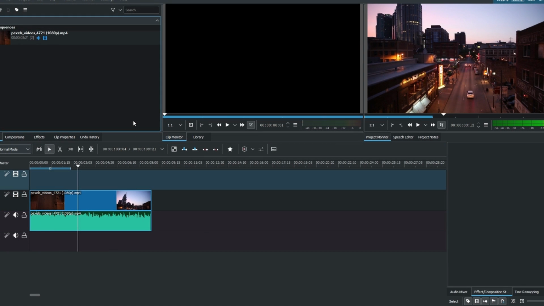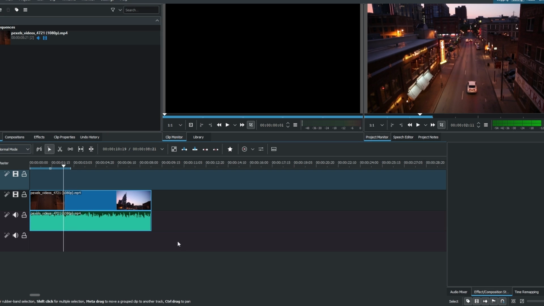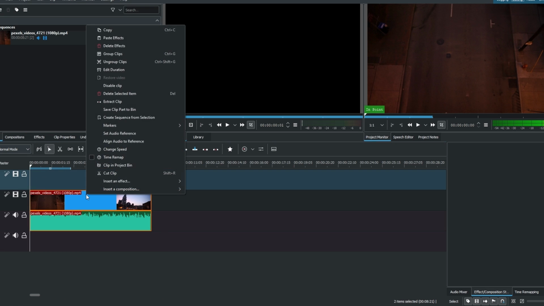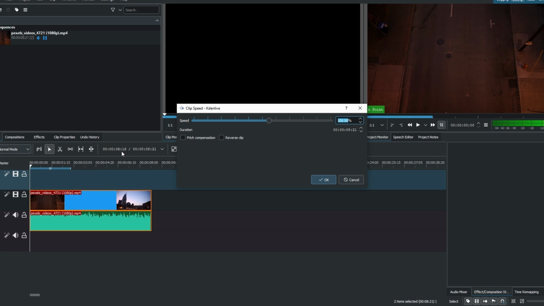Start by adding your desired video clip to your timeline. If you want to speed up the entire clip, right-click on the clip, select Change Speed, increase the speed percentage or enter a specific value. Click OK to apply the speed change.